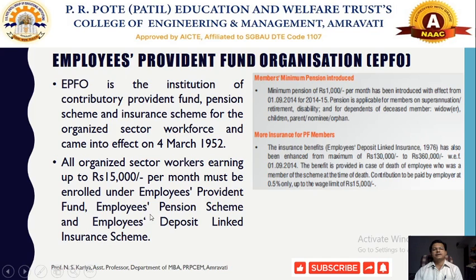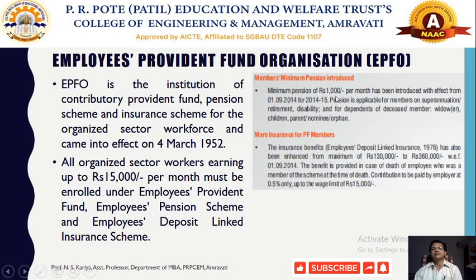Once they become members of the EPFO, there are three different schemes under which the employees of that particular organization are entitled to get benefits. When we talk about how much minimum pension the government of India has ensured for members of EPFO, the government of India made a resolution in 2014, since 2014-15.